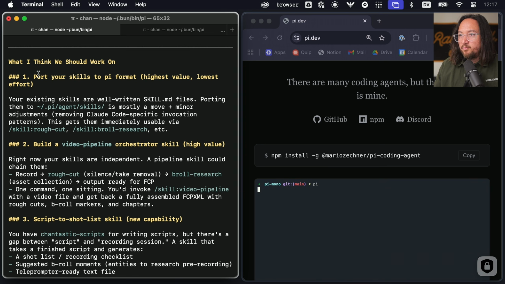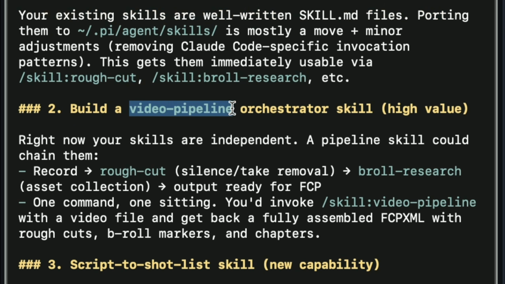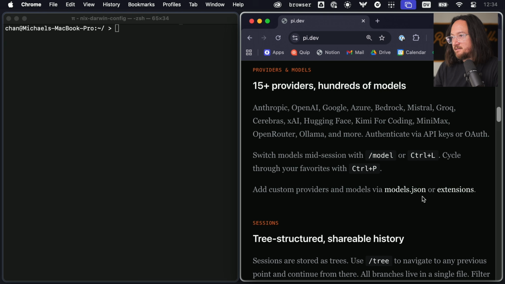What I think we should do: port your skills to Pi format, highest value, lowest effort; build a video pipeline orchestrator skill, high value. Okay, let's first take a look at some of the headline features.